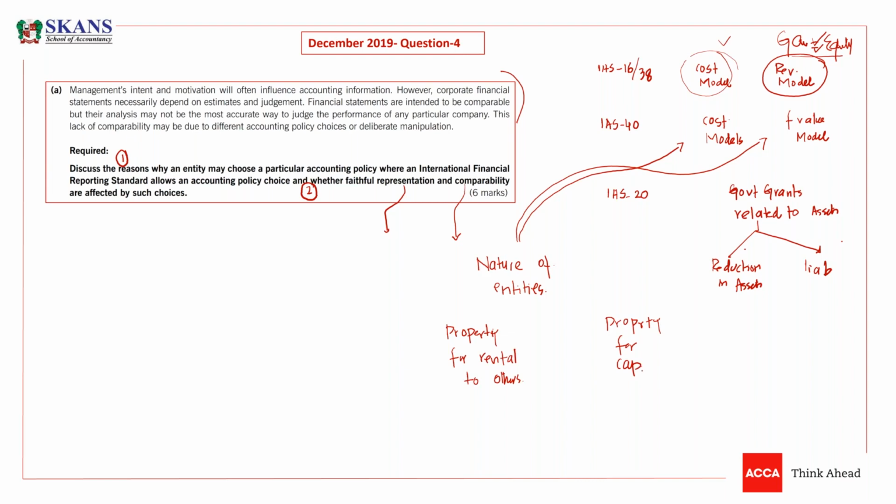Property for capital appreciation means you have acquired the property to get gains through market value fluctuation. You want to increase the market value of the land, and you will get the benefit. You will sell at a certain point and you get the increase. So guys, this is the definition: property acquired for rental to others or property acquired for capital appreciation.